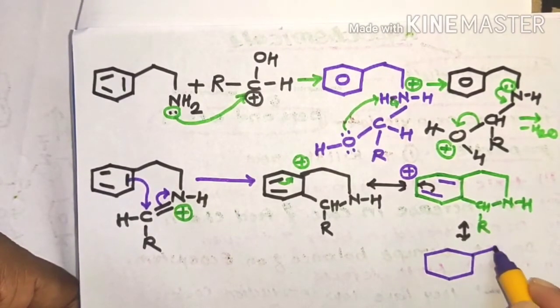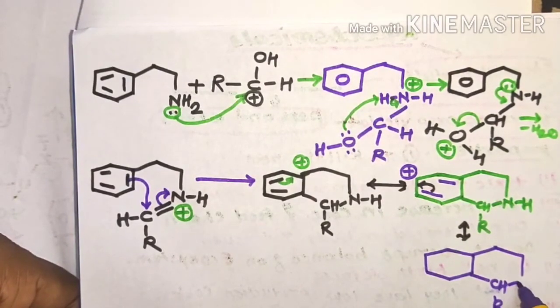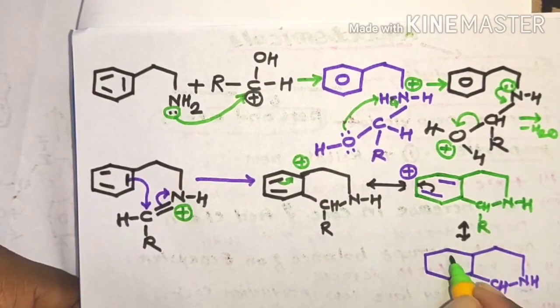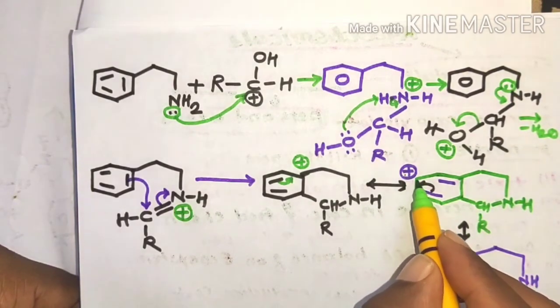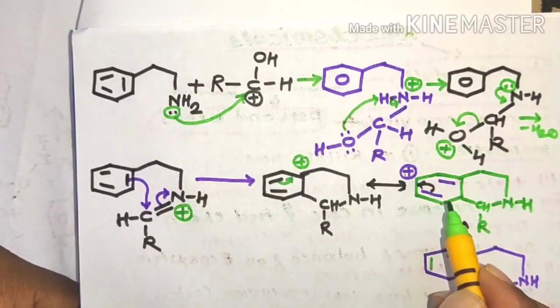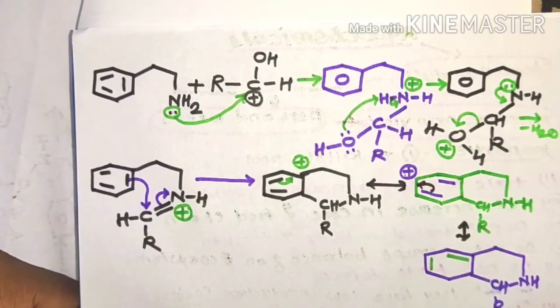Like benzene, CHR, NH, then formation of this double bond, that is the positive charge displaced from this carbon atom toward these carbon atoms, then formation of an electron deficient carbocation.